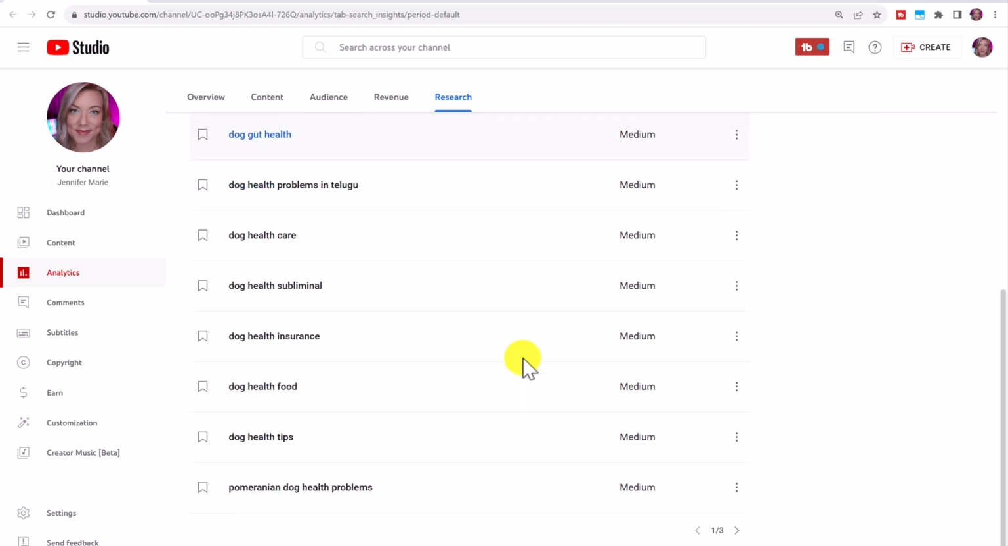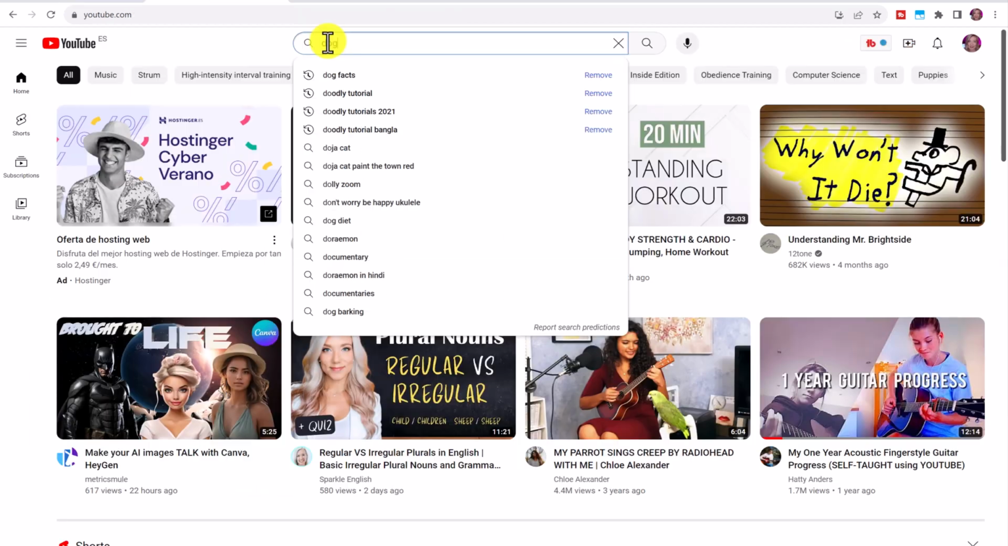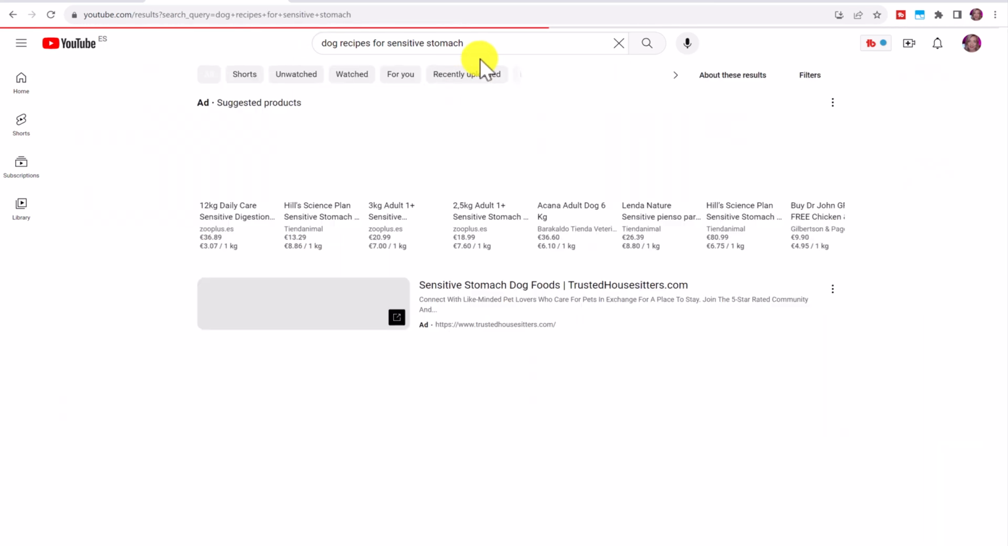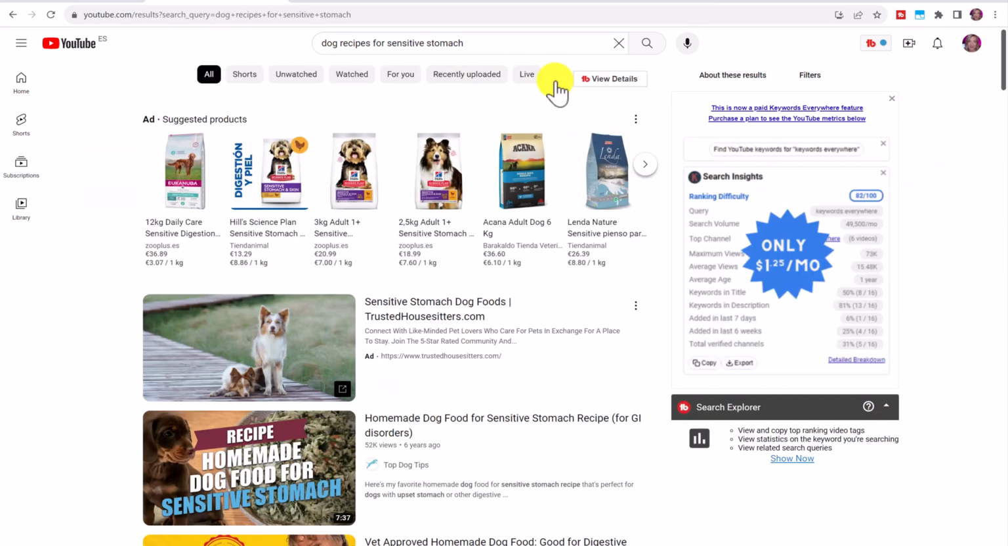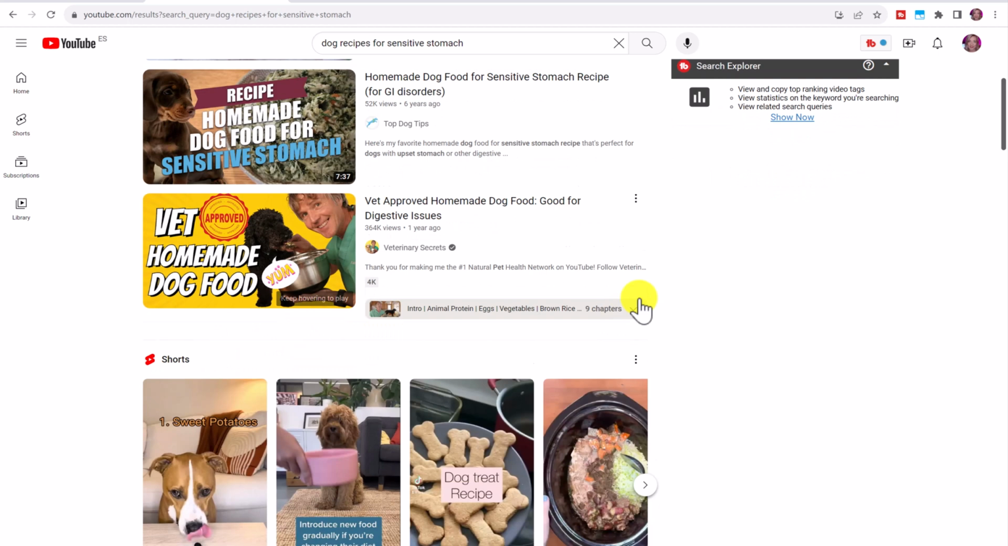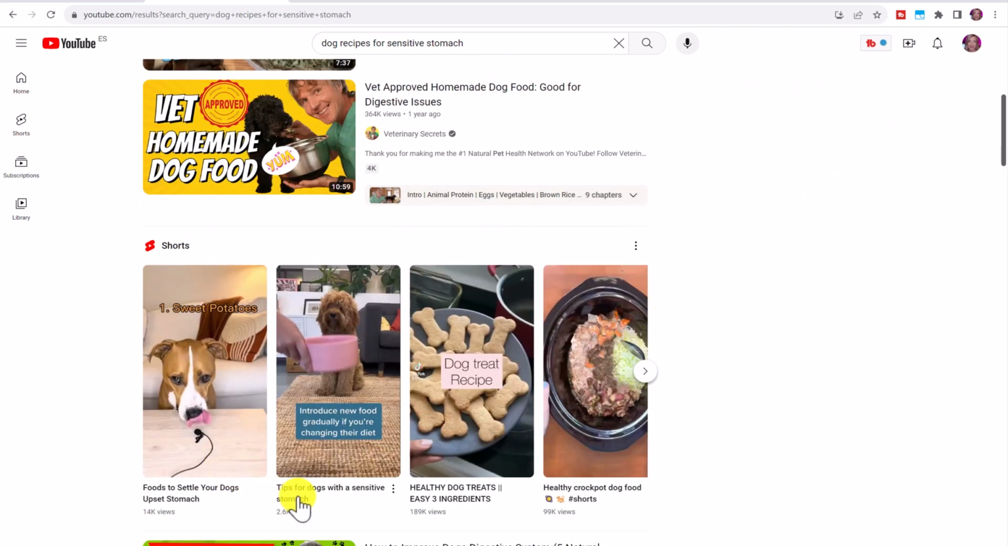for on YouTube. Another thing you can do is just go to youtube.com, and where you search for a video, just type in dog, and you're going to see all the different things that people are searching for. If you keep typing, for example, dog facts, it's going to give you dog facts for kids, dog facts in English, dog facts you need to know. So it's giving you even more ideas and showing you what people are looking for when they're searching on YouTube for dogs. Then if you press enter, you can scroll down, and under shorts, you can see all the different popular shorts that target that specific keyword.